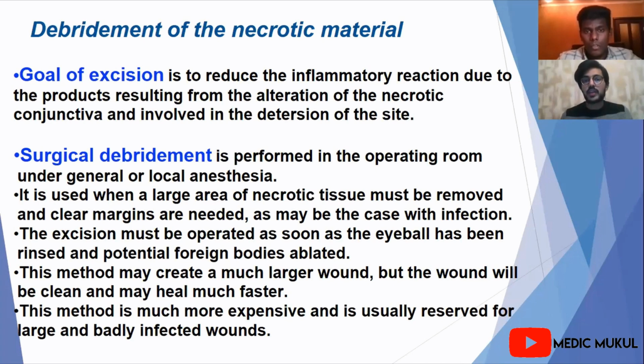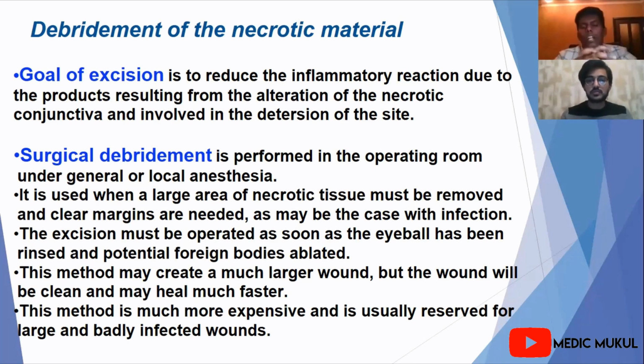The goal of excision is to reduce the inflammatory reactions caused by the products resulting from the alteration of the necrotic conjunctiva. We have procedures like the surgical debridement technique, performed in the operating room under general or local anesthesia. It is mainly used when we have a large area of necrotic tissue, like if the full globe is necrotized. It is more expensive and usually reserved for large and heavily infected wounds, and it creates a much larger wound. That wound will be clean and heal much faster.